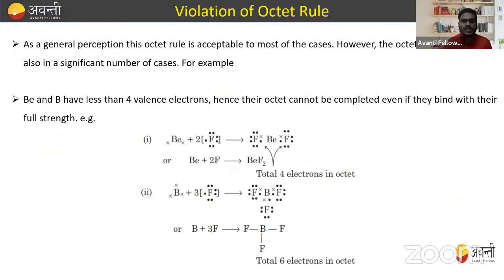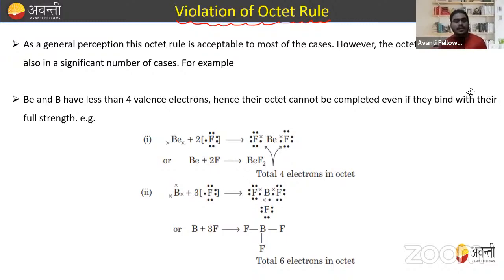Right. Now, let's move to the next thing, that is violation of the octet rule. Some of them do not follow the octet rule at all, right? As a general perception, the octet rule is acceptable in most cases. However, the octet rule is also violated in a significant number of cases.